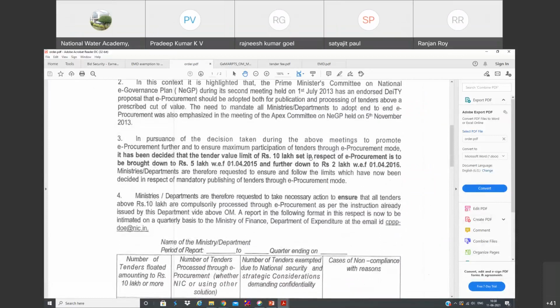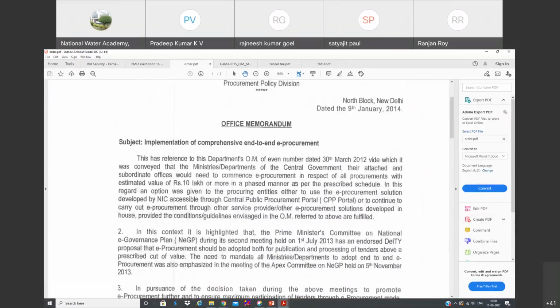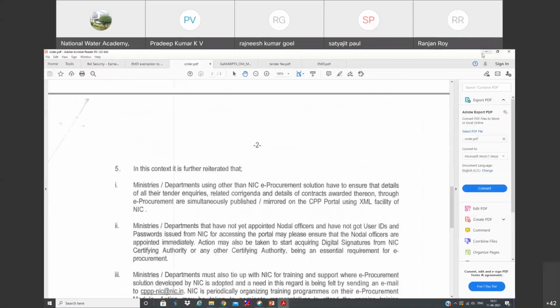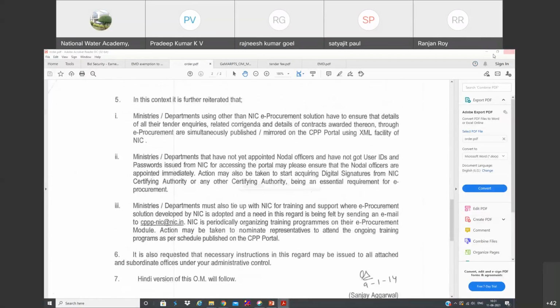So this was the original order, as per which, you can see from 1/4/2016, the limit is 2 lakhs. For all the tenders whose tender value is more than 2 lakhs, we need to invariably go for e-tendering. This is the first order.